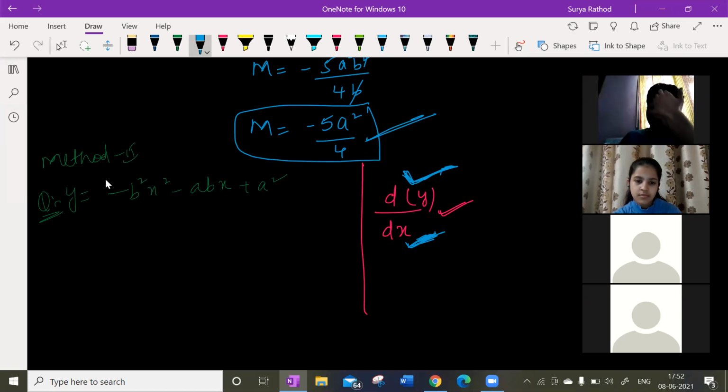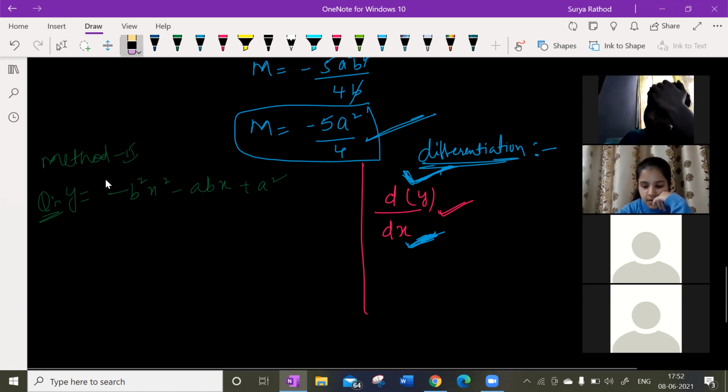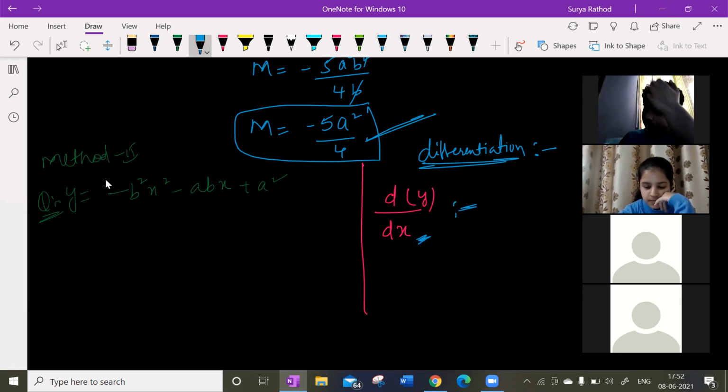So basically, what is the meaning of derivative? We are talking about differentiation here, right? Though we are solving quadratic equations, by using the calculus concept we are solving maxima and minima values, right? So for that I'm teaching you what exactly differentiation is all about. Differentiation means change in y divided by change in x. That is one definition.